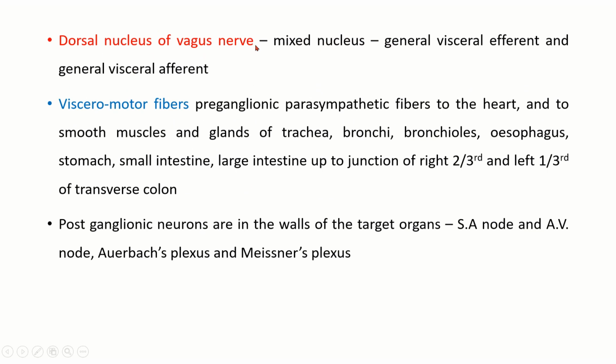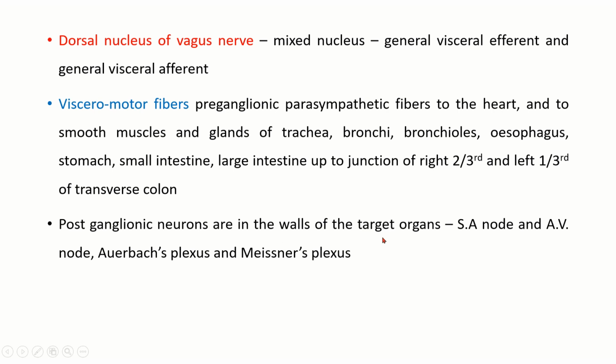Dorsal nucleus of vagus nerve, it's a mixed nucleus: general visceral efferent and general visceral afferent. If we take the first component, the visceromotor fibers, they supply preganglionic parasympathetic fibers to the heart, and to smooth muscles and glands of trachea, bronchi, bronchioles, esophagus, stomach, small intestine, and large intestine up to the junction of right 2/3 and left 1/3 of the transverse colon.